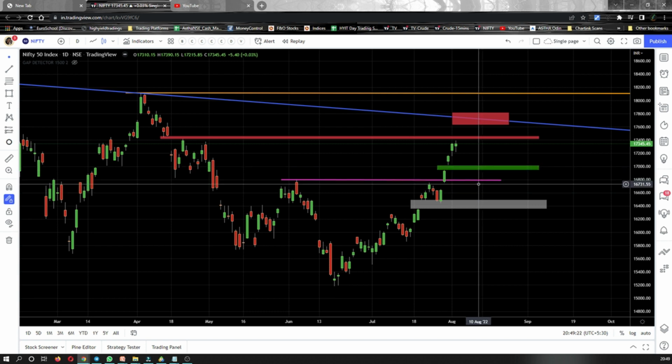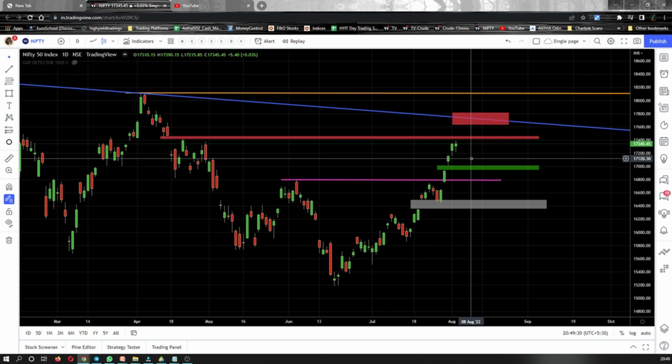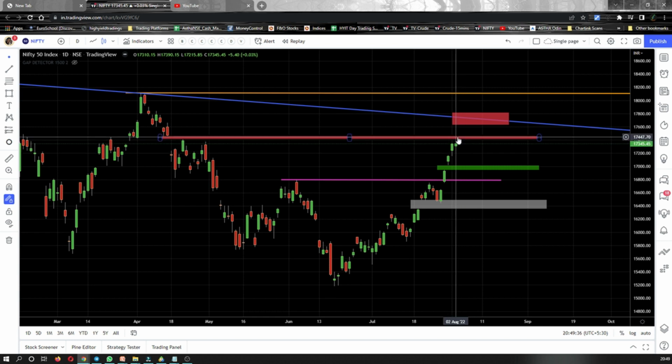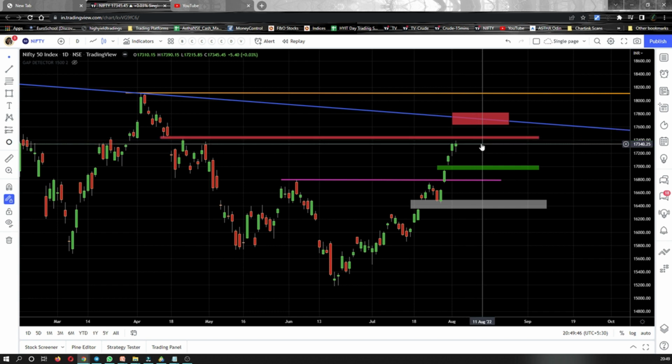And when I say that Nifty is in a bullish bias, that does not mean that you go ahead and buy it aggressively. Aggressive buys are not suggested at this level because Nifty is at a crucial resistance level and we don't know what is going to happen next. So be very careful with your positions. Play small, trade small, not aggressively.